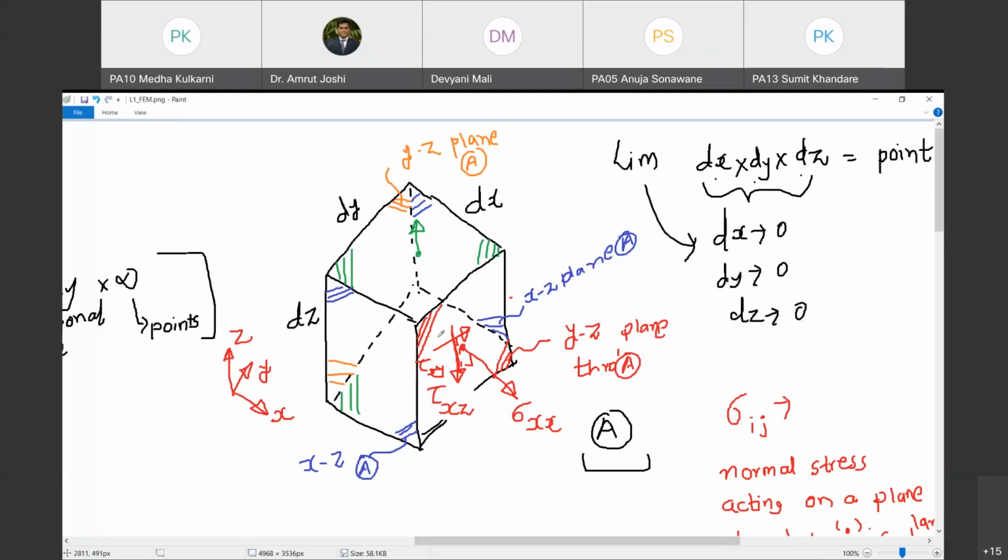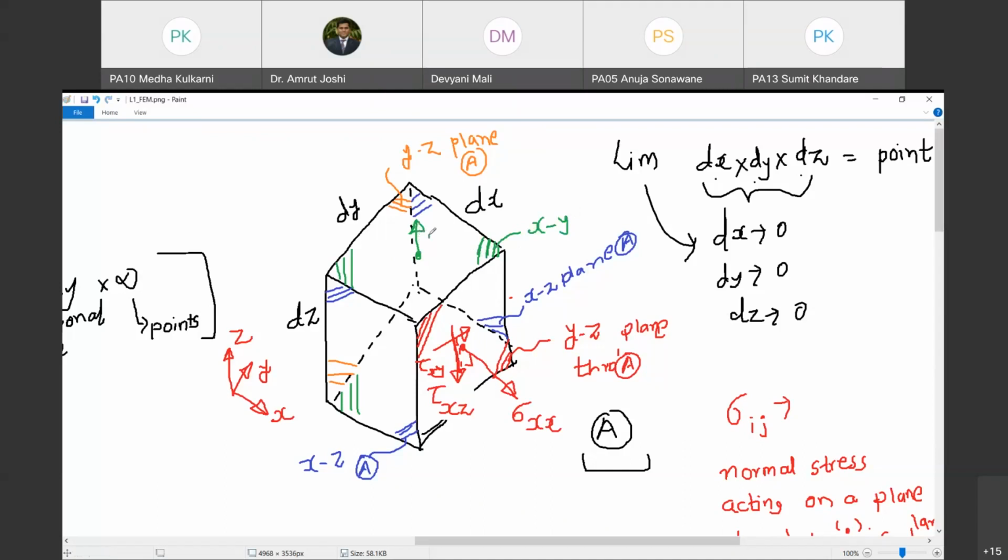Why? Let us try to understand this. So it is acting on which plane? Look at the color code. It is acting on this plane. Which is this plane? XY plane. I'm sorry, this is the XY plane. This component is normal to the XY plane. It is acting on the XY plane and it is normal to the XY plane.